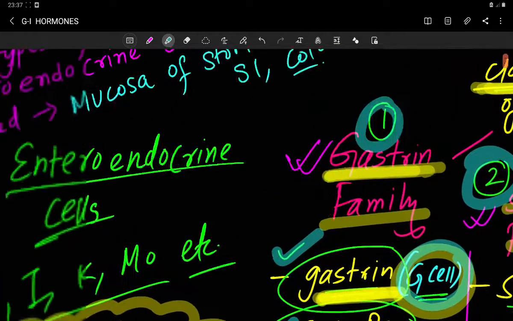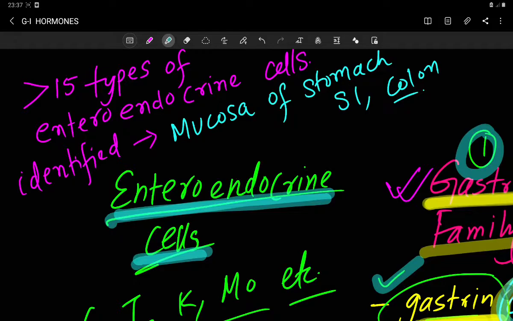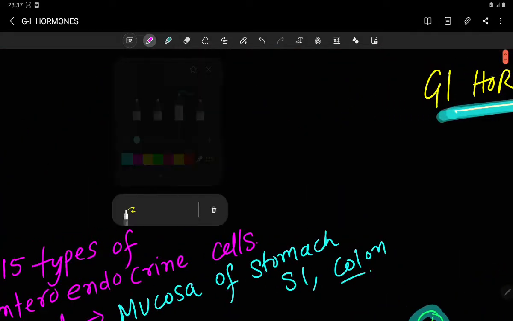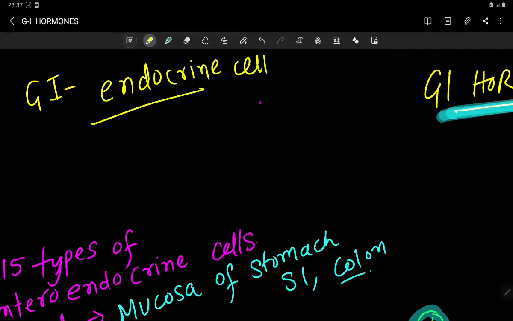Before discussing this family, I am going to talk about the enteroendocrine cells. All the GI hormones are secreted from endocrine cells. Any hormone is secreted from your endocrine glands or endocrine cells. Obviously, GI hormones are also secreted from some endocrine cells. Those endocrine cells are located at your gastrointestinal tract, which is also called your enteron.